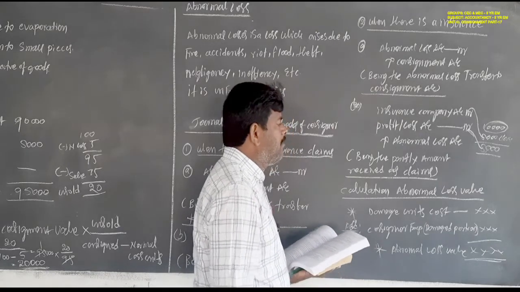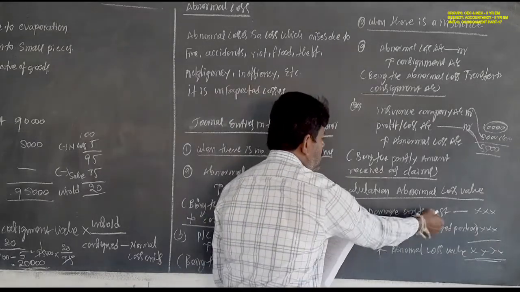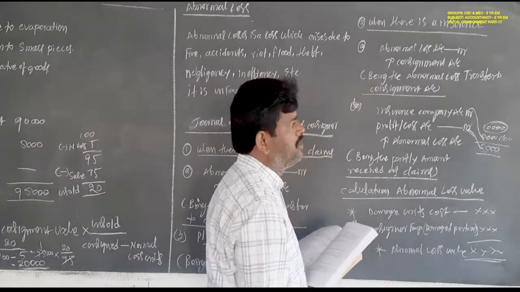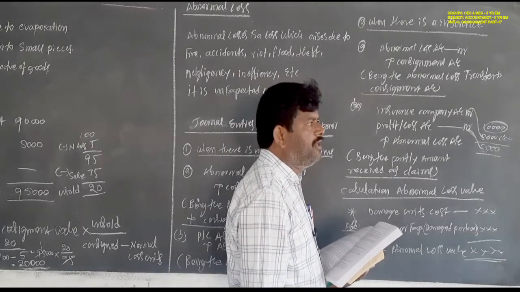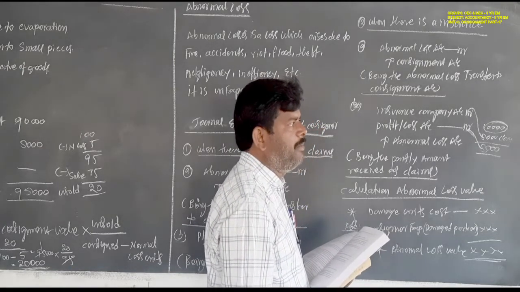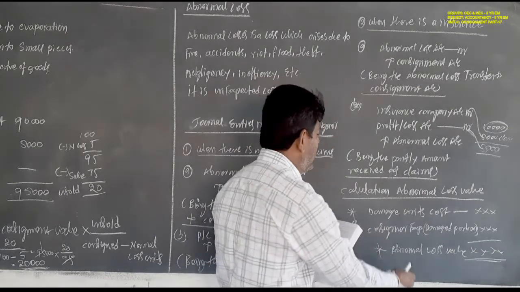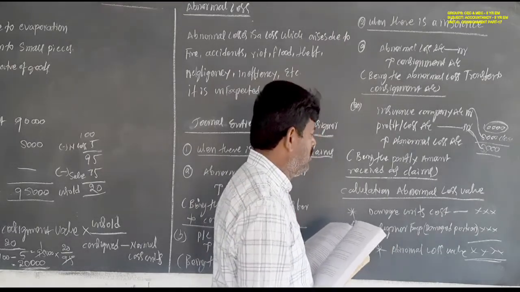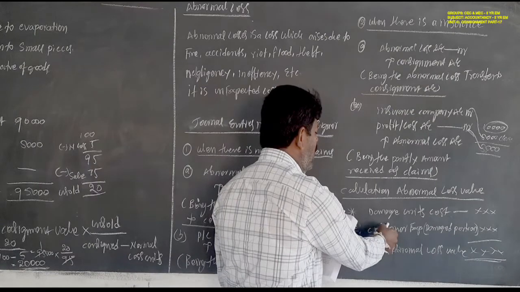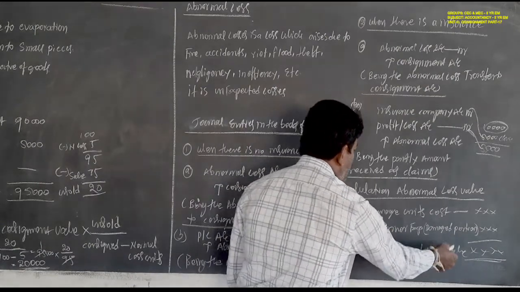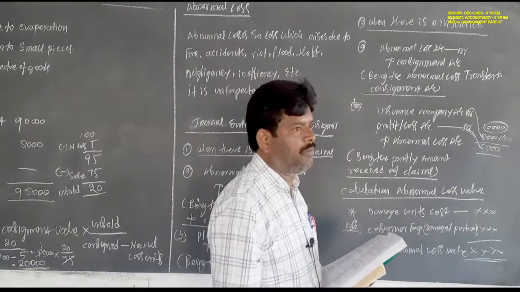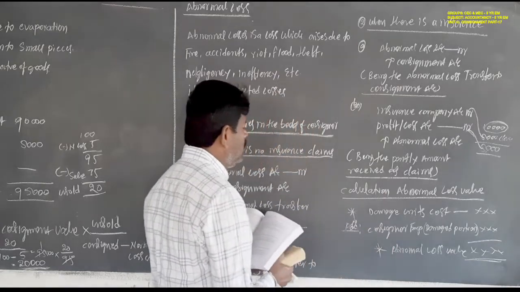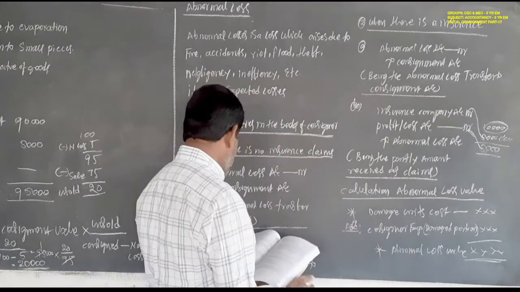Next, calculation of abnormal loss: damaged unit cost plus the damaged portion of consignor expenses. Suppose 5 units are damaged out of 100 units, then 5 by 100 is the proportion of consignor expenses that must be taken. You take the damaged unit cost, add the proportion of consignor expenses, and you get the abnormal loss value. This abnormal loss value must be recorded on the credit side of the consignment account. Now there is a short problem for abnormal losses.